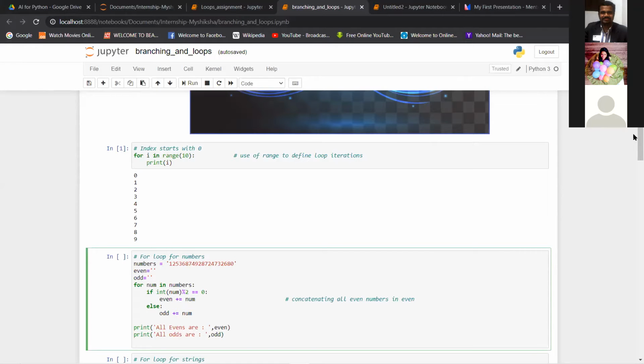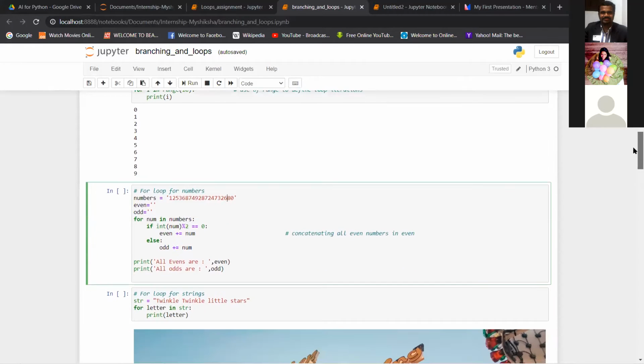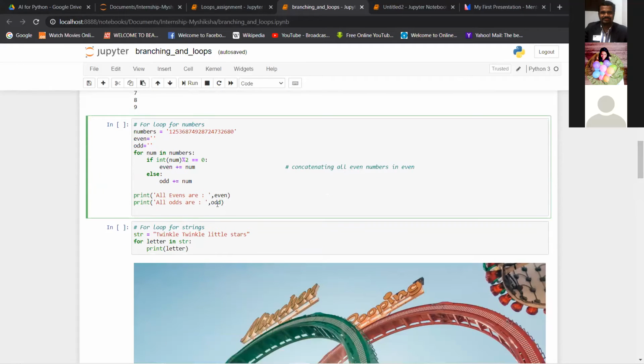Now we are going to use it for certain little complex kinds of operations. What we have done here is we have defined numbers. This is a string, right? Because it is defined in quotes, it is a collection of these single digit numbers inside it.